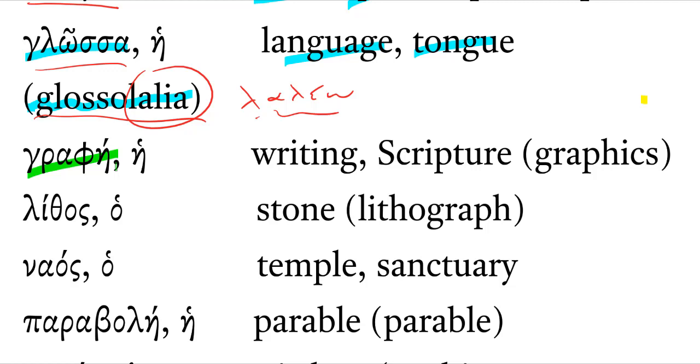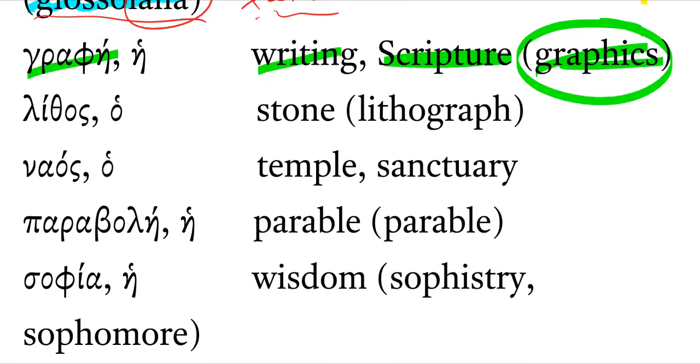Graphe, just a good old first declension noun like phone. Graphe means writing, or in many contexts refers to the scripture, right? We have lots of English derivatives from that, like graphics. Lithos is stone, right? It's just a good old second declension masculine noun like logos. Lithos is stone. We get the word lithograph from that, right?